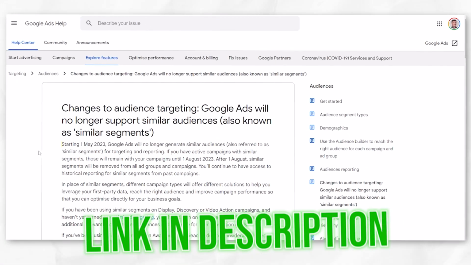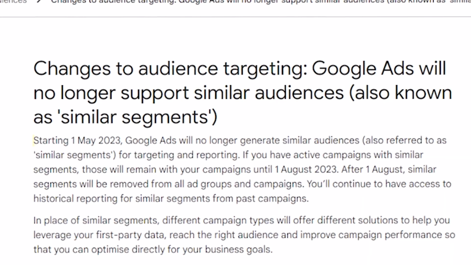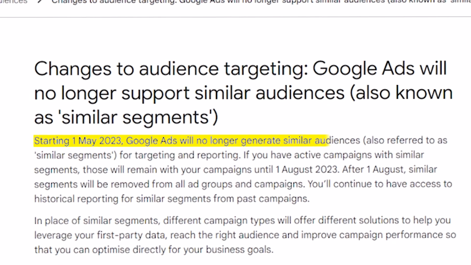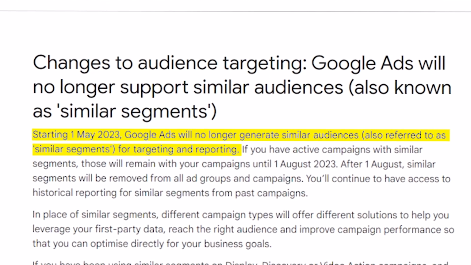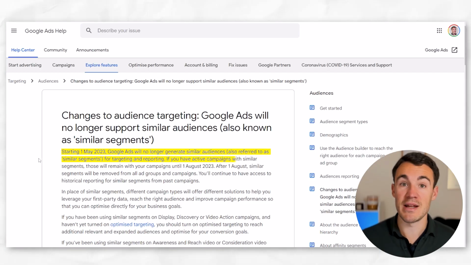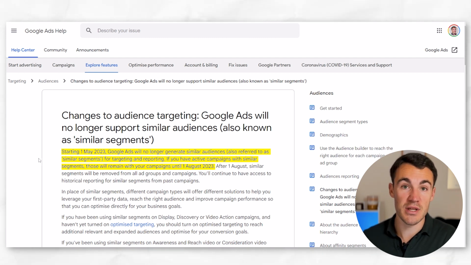There are a few things that I want to quickly go through on that page. I'll include a link to this in the video description if you want to go through it yourself, but there's two main dates to keep in mind here. Firstly, from May 1st, you're not going to be able to create any new similar segments and use them in new campaigns, new ad groups, etc. However, if you've already got campaigns that are running that are using similar segments, you'll get an extra few months. You'll be able to use those up to August 1st. And that extra time is useful if you're using similar segments and they are producing good results for your business. You're going to have longer to transition to other types of audiences to target, because you get those extra few months. But just be aware that this is how it's going to be structured.